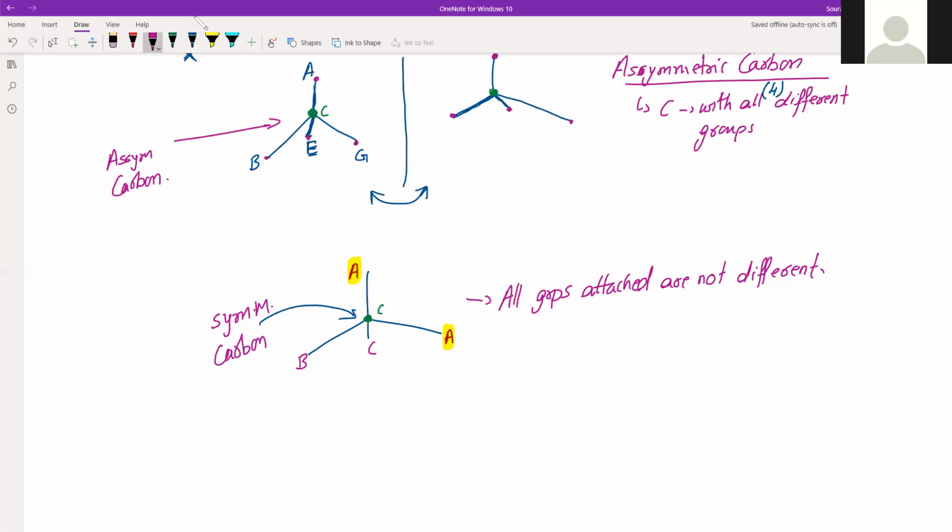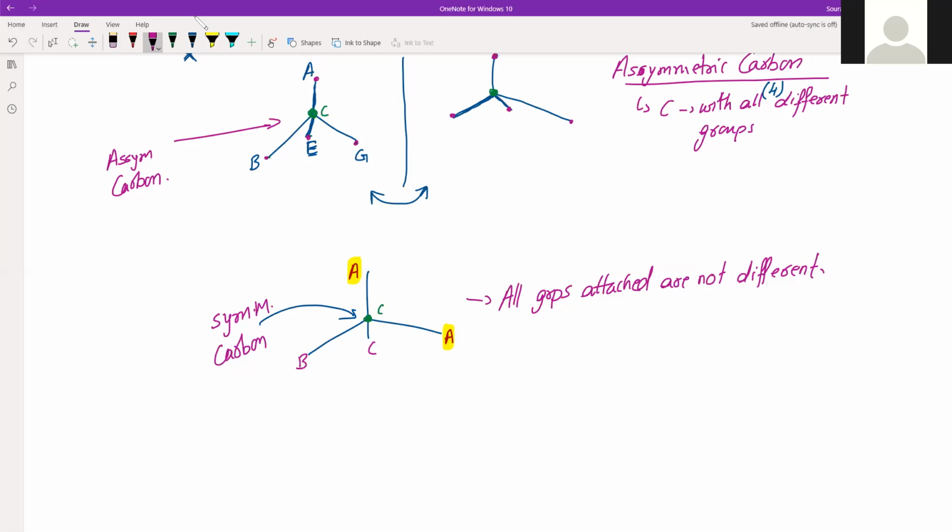Right? So symmetry and asymmetry are also observed in many day-to-day objects. Our hands are symmetric, right? You take a sphere, it is symmetric. A cube, it is symmetric. A glass tumbler, it is symmetric. All are identical with their mirror images, and hence they are superimposable.